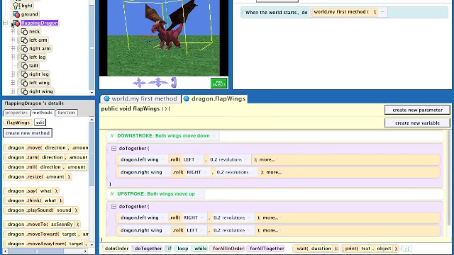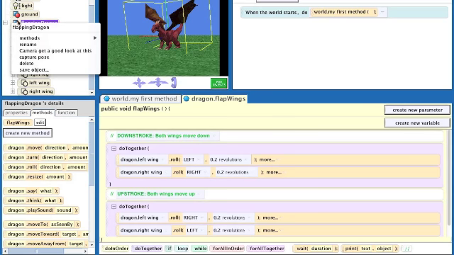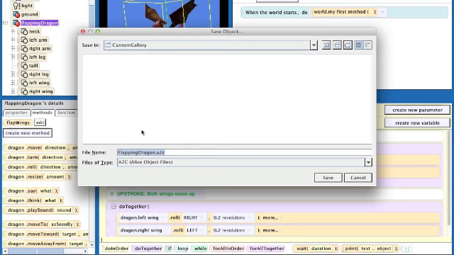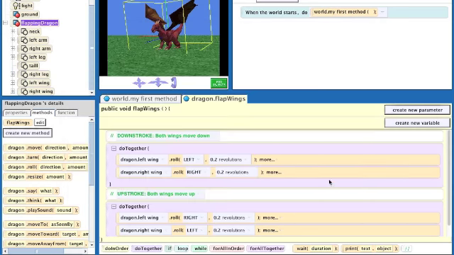And then what we want to do is save this object so we can use it in another world. So you just right click on it and say save object, and I'm going to save it in a directory called custom gallery. You can choose any directory you want. It'll be saved in a file called flappingdragon.a2c. So we'll save it.